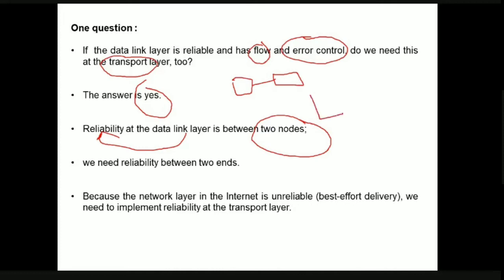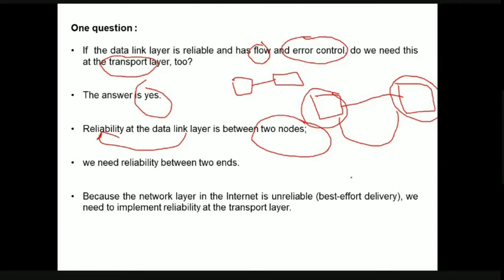But we require reliability between the ends, that is, from source to destination. Source to destination reliability is not considered by the data link layer. So obviously we need reliability at both of these levels. For this reason, we need error control and flow control at the transport layer also.